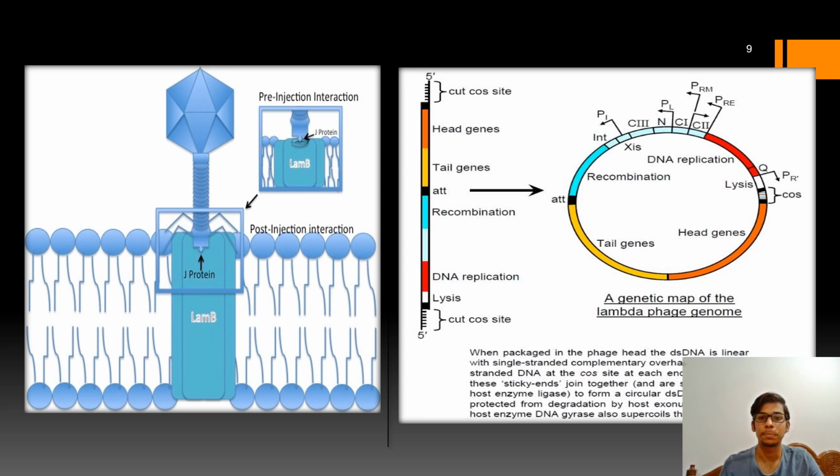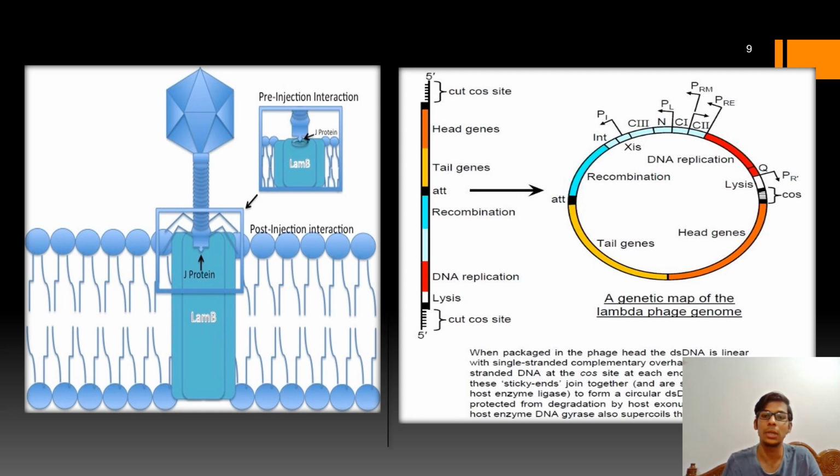And this linear DNA enters into the host cell through Lamb proteins and circularizes. We know that the cos sites will come into the vicinity and complementary base pair to circularize this DNA. In the right picture, you can see this is the linear DNA present in the viral particle.